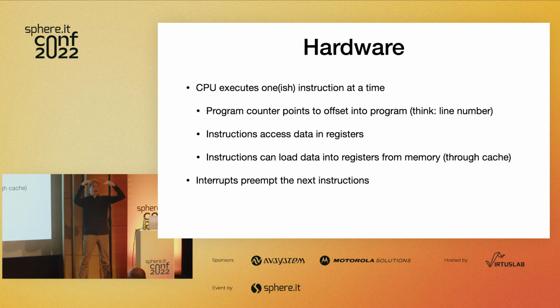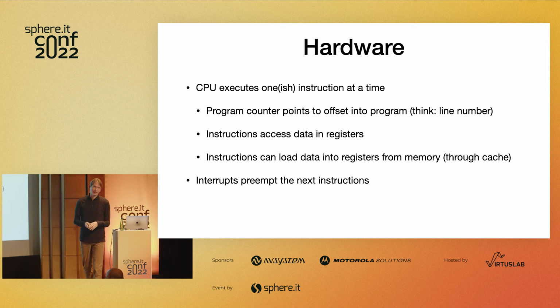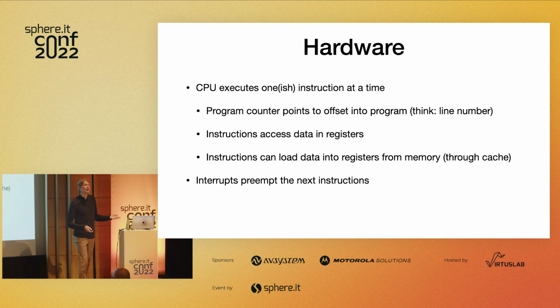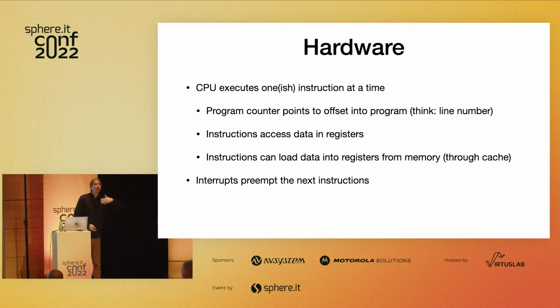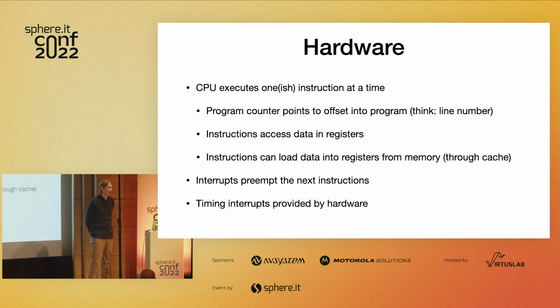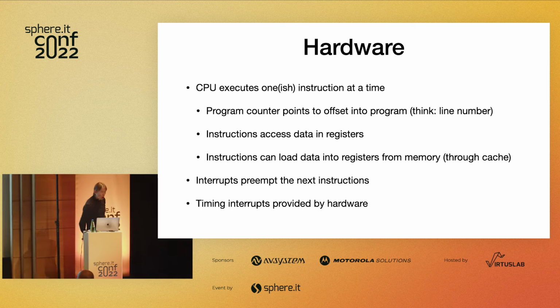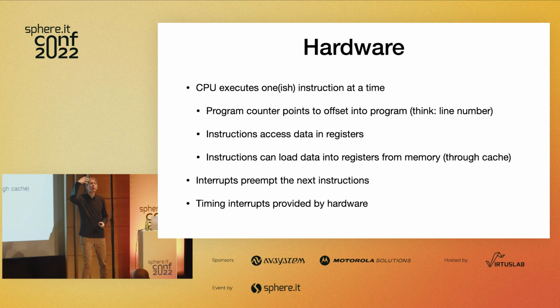So the interrupt and the program counter kind of play off of each other. An interrupt is a little bit like a jump or a go-to or something like that. Interrupts come from hardware. So this is like your I/O bus, PCIe, maybe your timers, stuff like that. That's what triggers interrupts in the CPU. All these things come from the hardware. These are the primitives that we have to work with. So again, a really important thing to understand here.